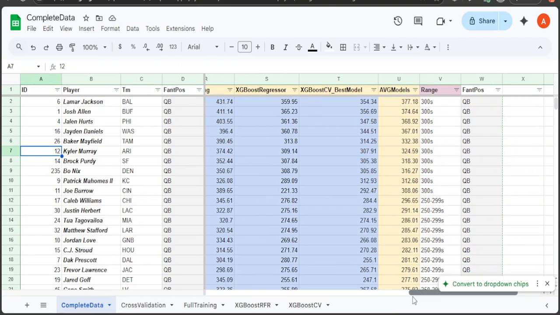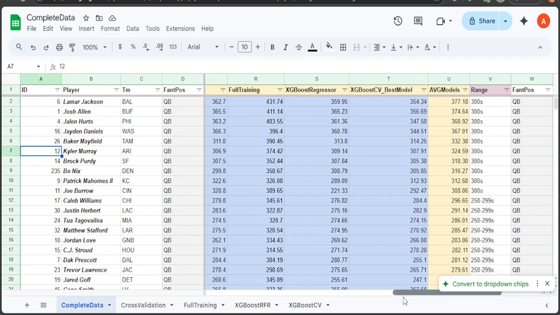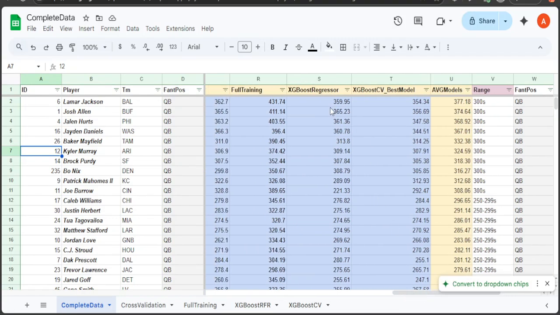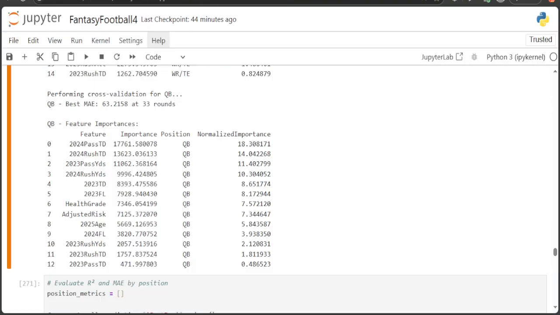And so what I did here was I took out the projected roll for these two, and the results that I talked about in the previous video.